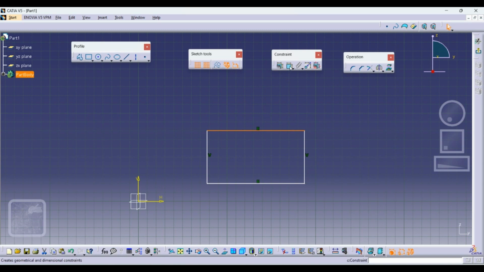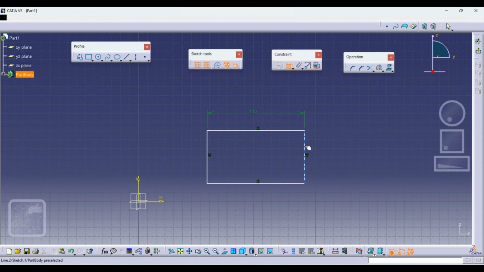So I'm just starting with the constraint. I have given one dimensional constraint. As already told you, there are three things you have to do to fully define your particular sketch. What are the three things? One is geometrical constraint. Second one is the dimensional constraint. Geometric constraints are the vertical, horizontal, coincident, tangent and all geometrical constraints. Dimension constraint means whether we have given a dimension to the sketch or not. If dimension is given, then it's fine.